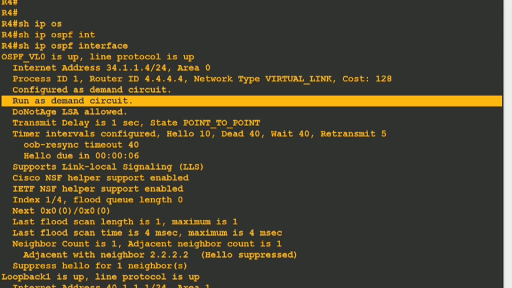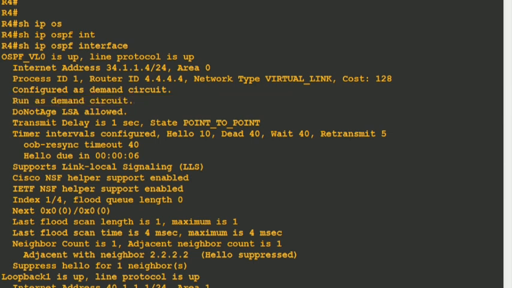In case of virtual link, virtual link will always be configured as a demand circuit. Now you will ask me, what is the meaning of demand circuit? Remember that if you are having your neighborship over a demand circuit, hellos will always be suppressed after neighborship formation. So right now you can see that "do not age LSA allowed".